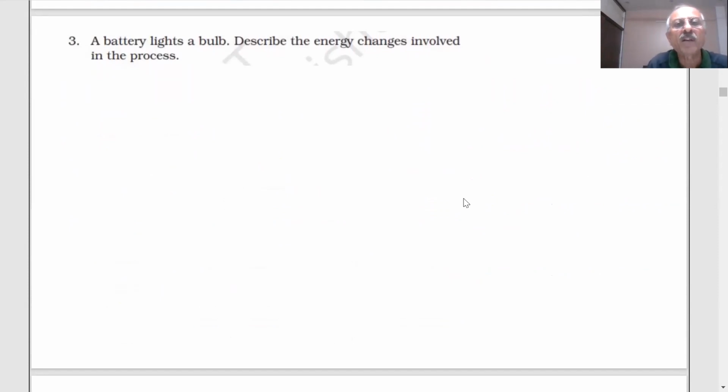A battery lights a bulb. Describe the energy changes involved in the process. You have a battery, students. There are two terminals, plus and minus. You have seen how we connect the battery.